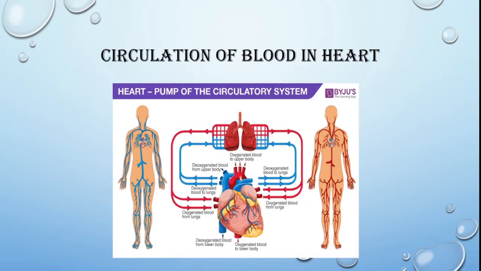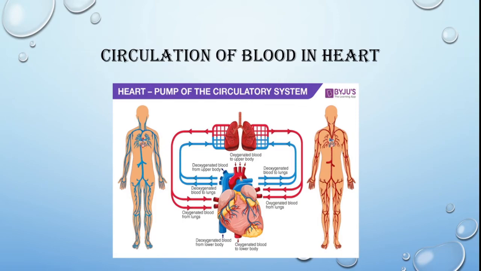Now when we talk about circulation of blood, the heart pumps the circulatory system. Heart is the pumping organ of the circulatory system. So whatever blood is brought from different parts of the body, like deoxygenated blood from the upper part of the body and deoxygenated blood from the lower part of the body, is brought to the right side of the heart, and from there it is sent to the lungs for oxygenation.